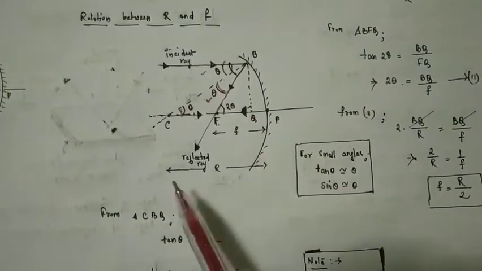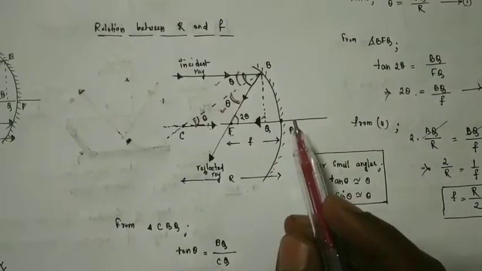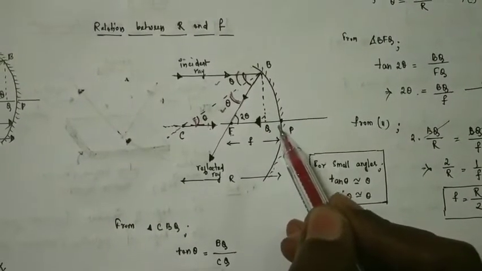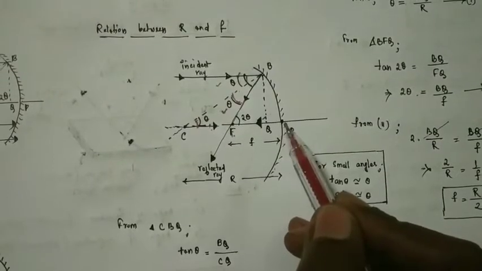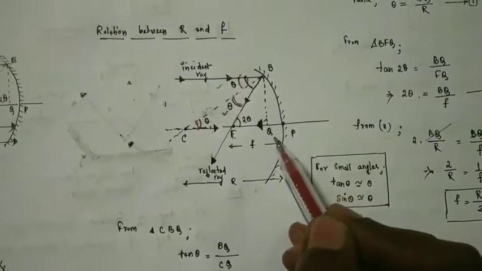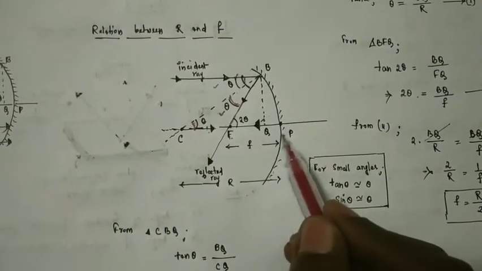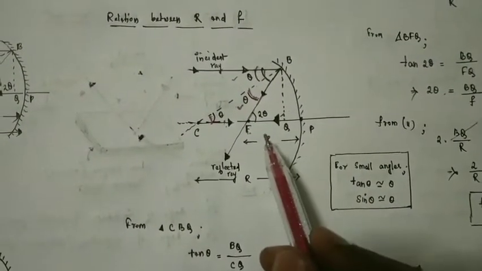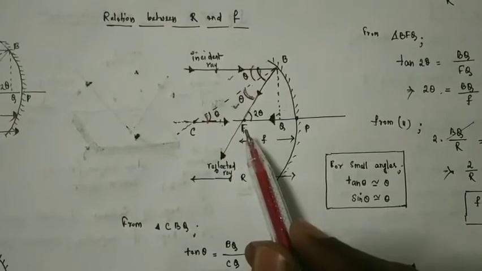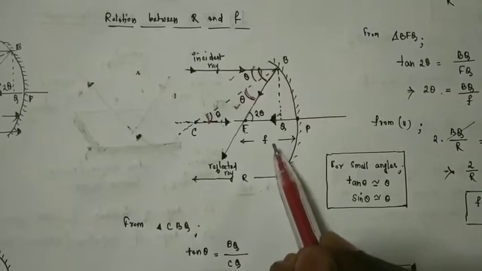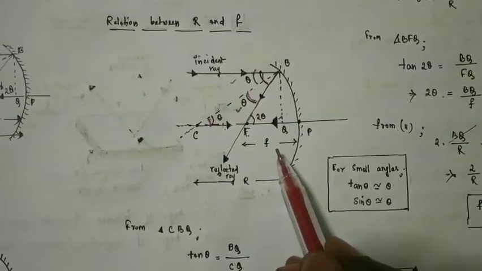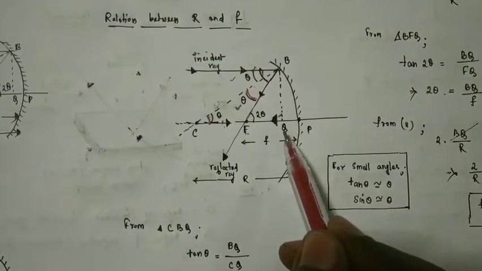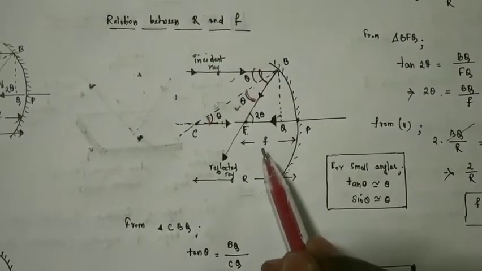Now this distance Q to P, you can neglect. It is very small. So as we already know, the distance between F and P is called small f, the focal length. Now we can take this distance F to Q also as equal to small f.